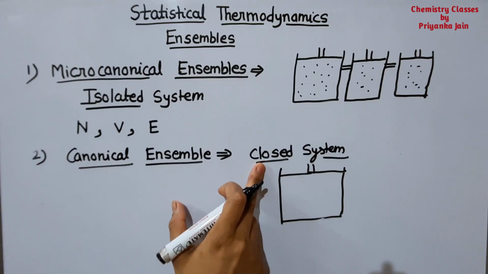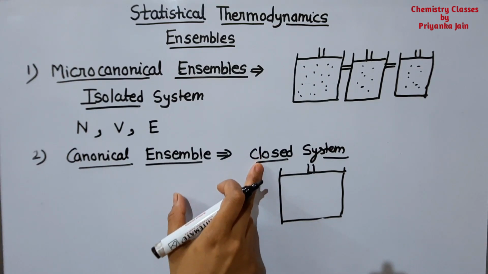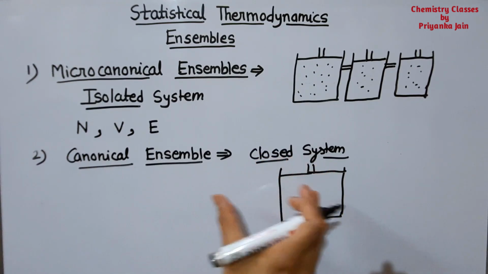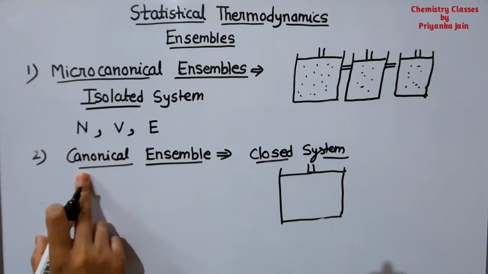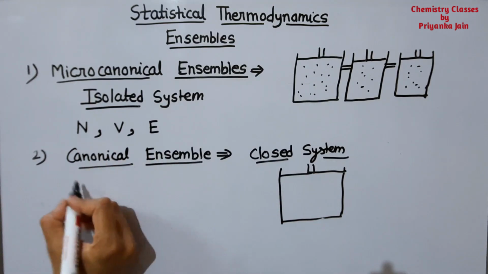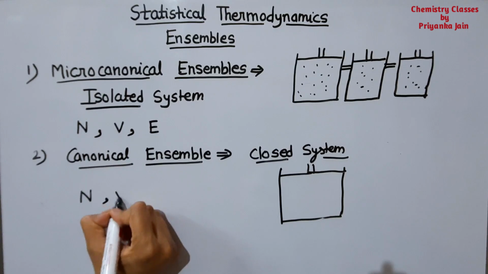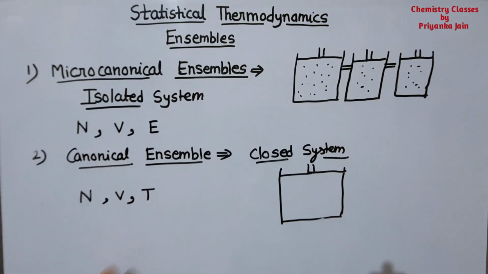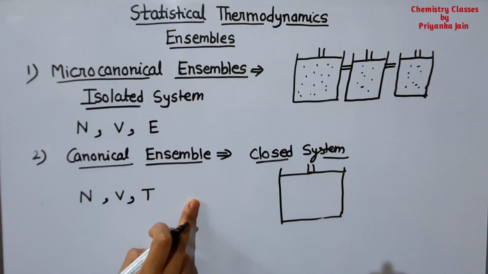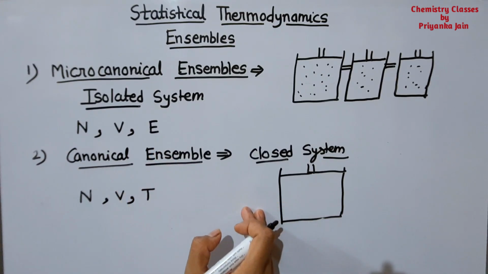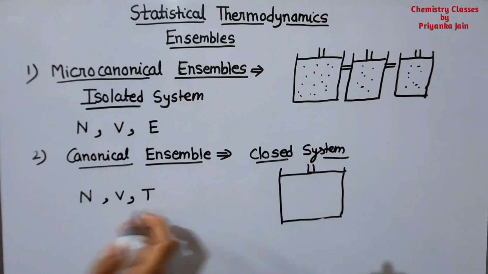Such systems are called closed systems, and when all these systems are together they make a canonical ensemble. In this case the number of moles, volume and temperature remain the same. Here energy will not be the same. Why? Because there is a transfer of heat between the system and the surroundings.